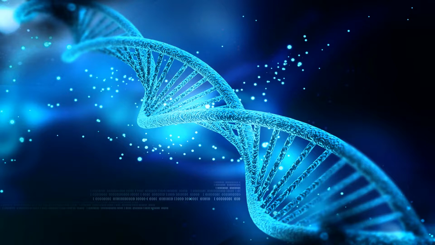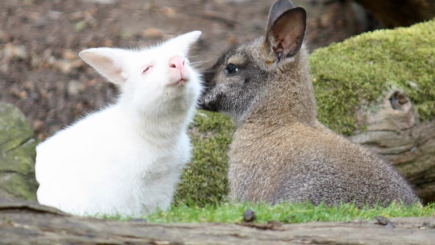DNA is the instruction code that's found inside the center of every living cell that tells the cell how to function. But sometimes the DNA gets corrupted, and when that happens, it changes the instruction of how the cell is supposed to operate. We generally don't see these changes at the time that they occur, but they can become apparent in the animal's offspring. For example, an albino is one whose DNA code for hair or skin color is either missing or has become so corrupted that the cell can't understand what the code means, and so it's unable to make the proper color.